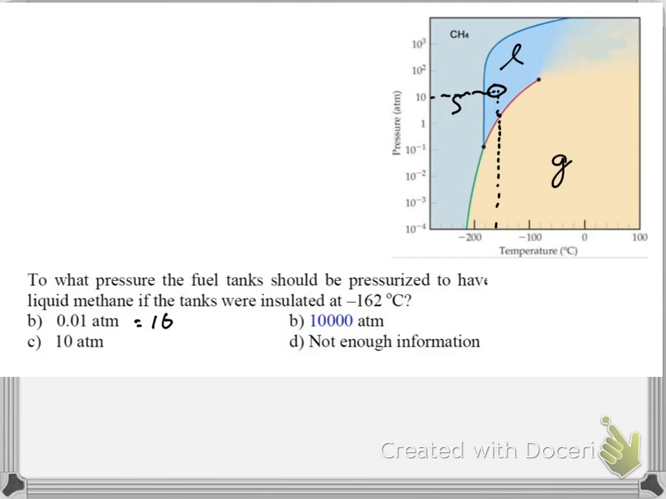B is not a good answer. That's 10 to the minus 2. That would give us a gas. And 10 to the 4, that's way too far. We would leave the liquid region, and we wouldn't have a liquid. We'd have a solid. So the best answer here is C. And that's never a good answer, not enough information.